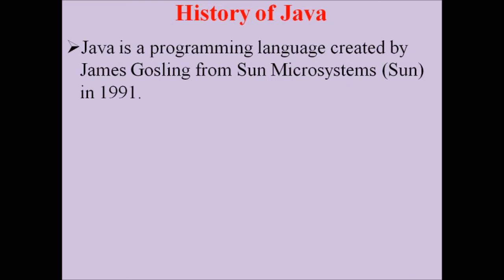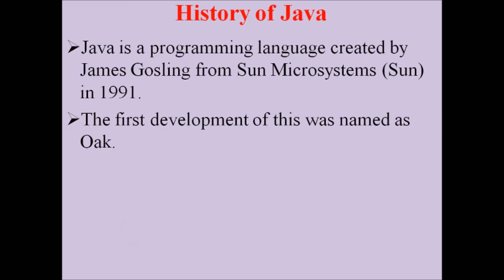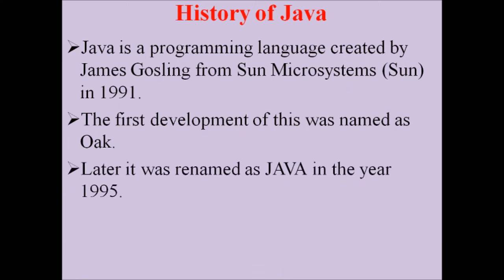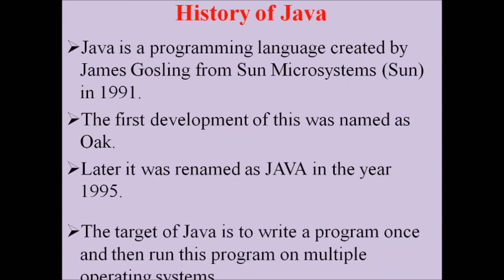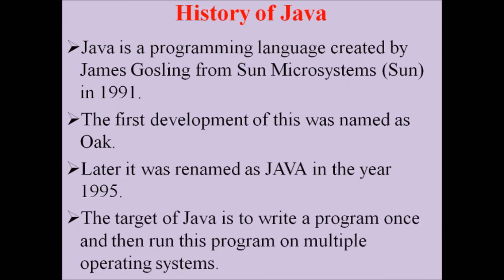As we know, Java is a programming language created by James Gosling from Sun Microsystems in the year 1991. The first development of Java was named Oak. Later, it was renamed as Java in the year 1995. The target of Java is to write a program once and run it on multiple operating systems. That is, write once, run anywhere.